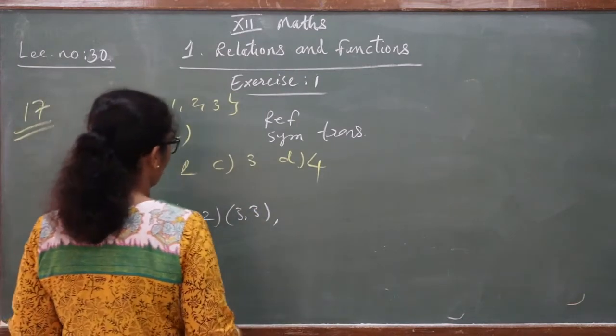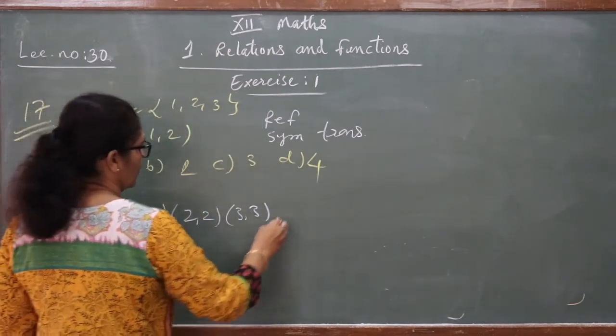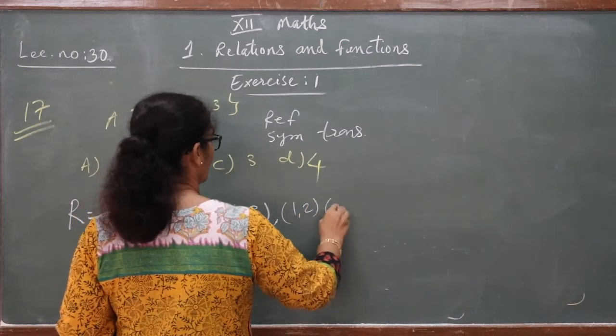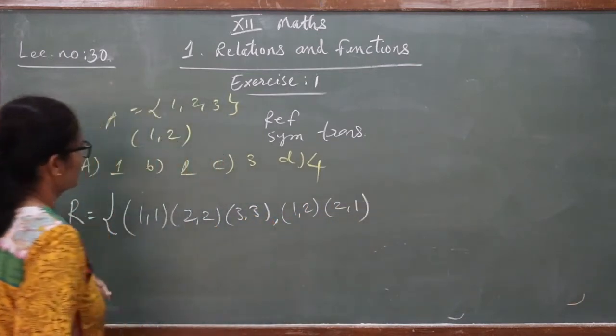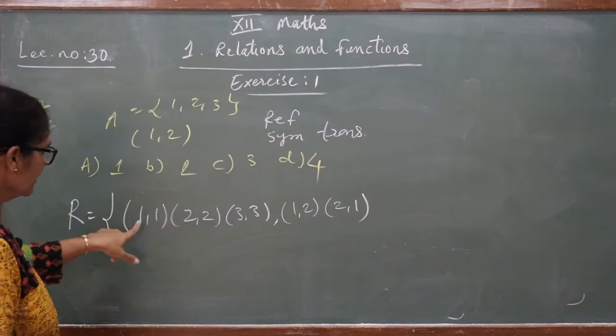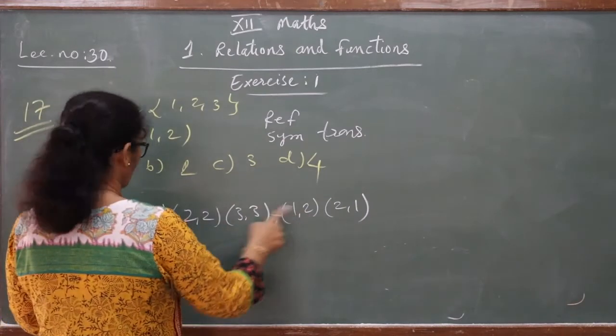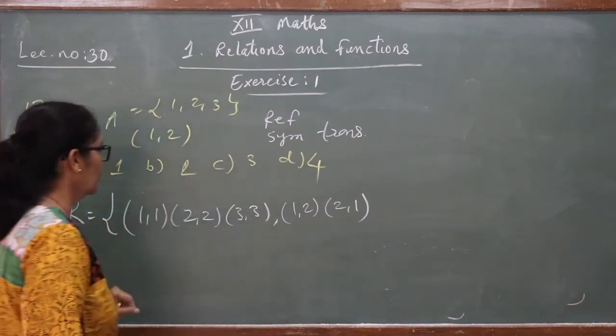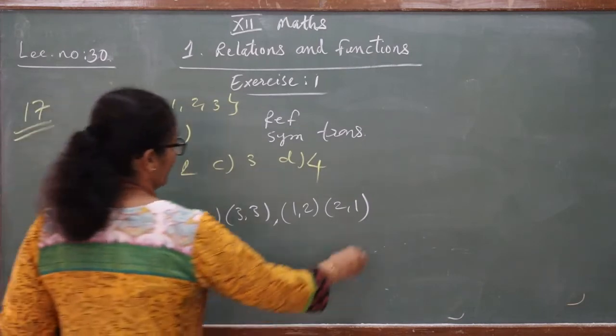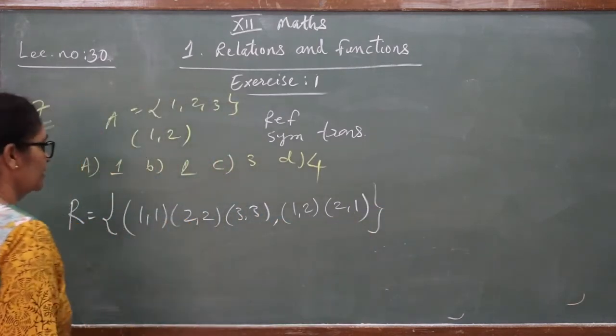We are given (1, 2), so we have to consider (1, 2). We can take (1, 2) and (2, 1). Then only you get the symmetric concept. And transitivity is there: (1, 1), (1, 2) gives (1, 2) again. This is the one relation in which we have considered this.